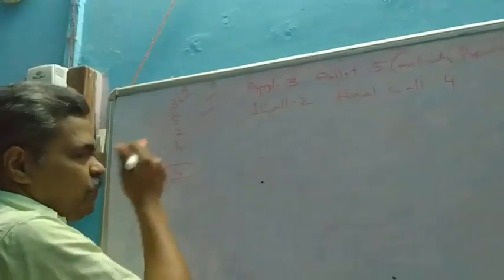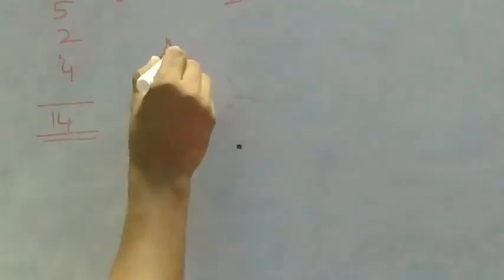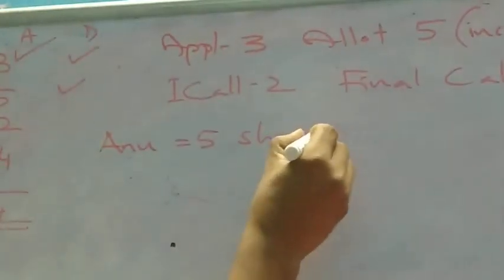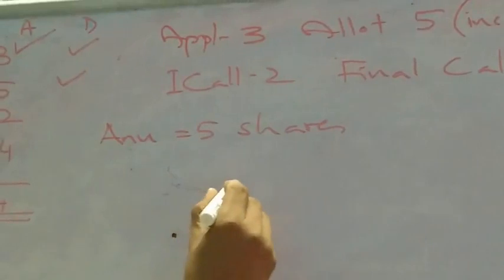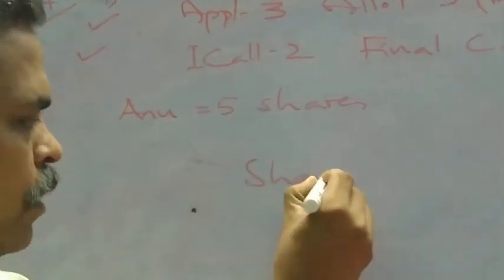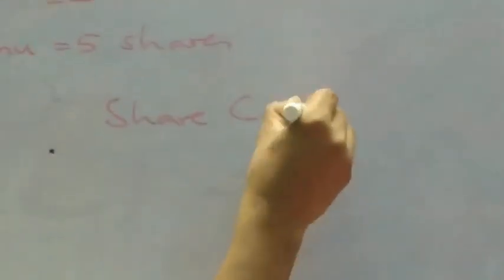When we talk about Anu, she paid only application. When we talk about Divya, she paid application and allotment. So when we discuss the entry, first entry will be regarding Anu. Anu got 5 shares. Here the entry will be share capital account debit.